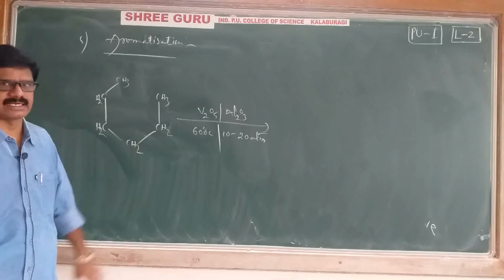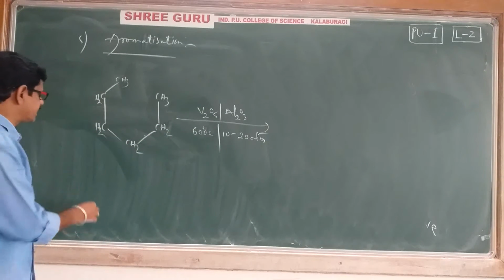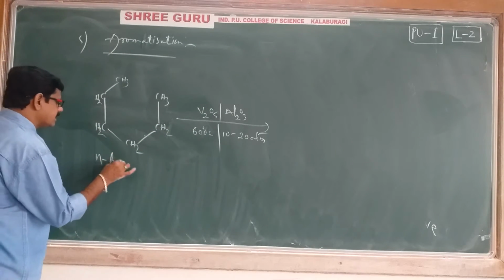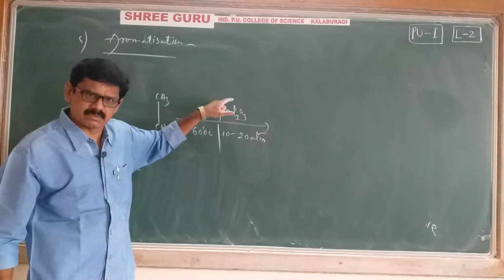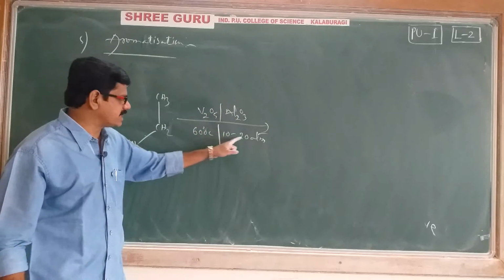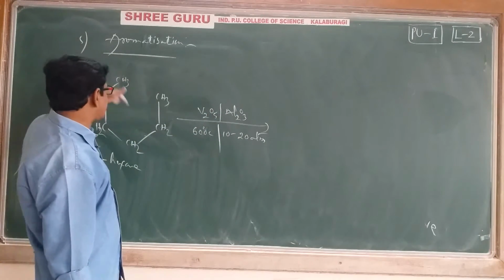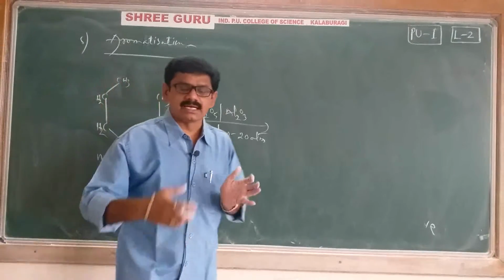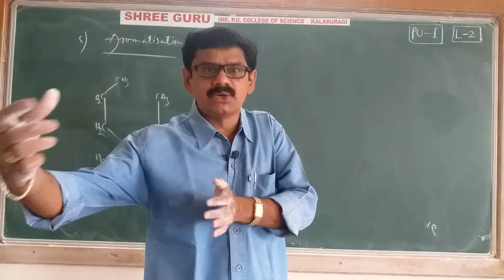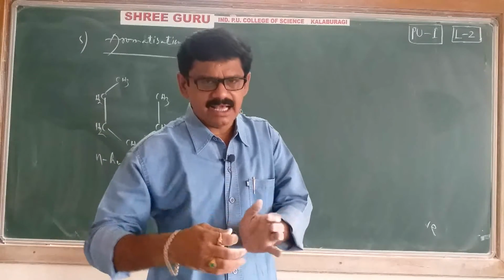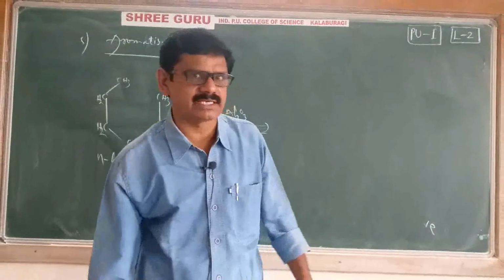You have to learn these conditions by heart because they are experimentally obtained. Then the entire molecule undergoes dehydrogenation. A hydrogen molecule will be eliminated.